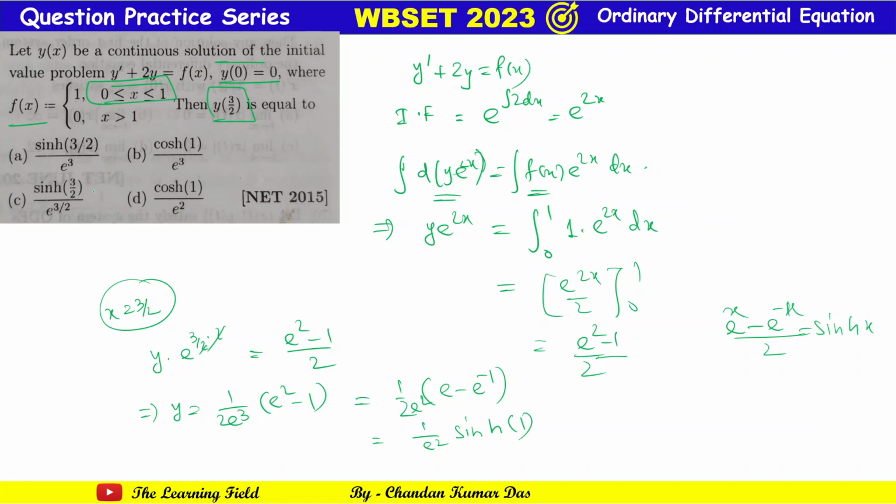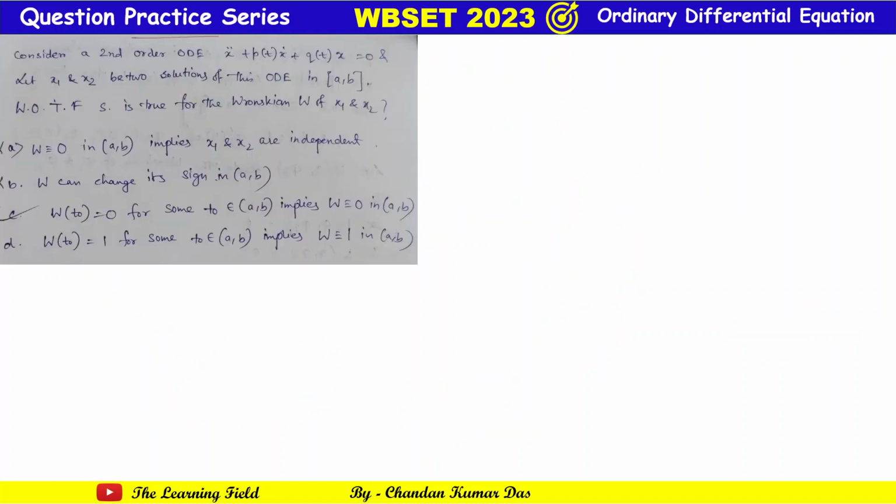I think there is a mistake in the options. So sine hyperbolic 1 by e square will be the correct answer. Okay, so now the next question.